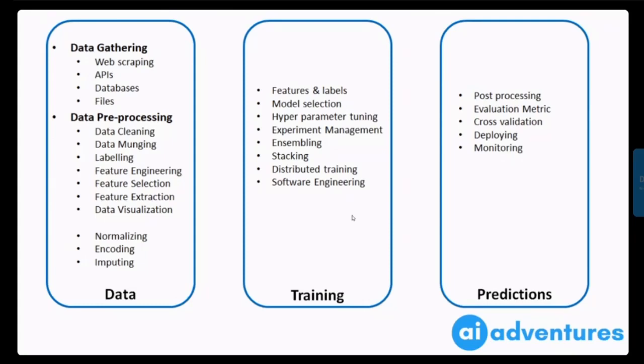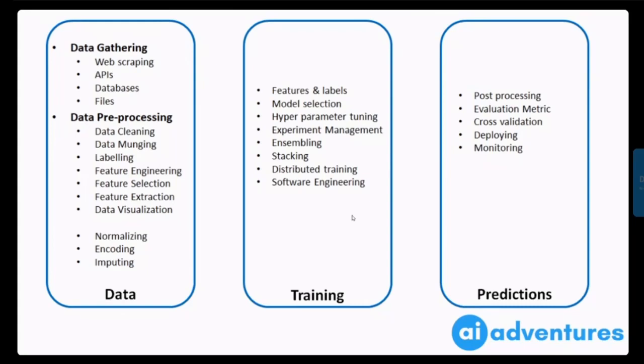Then there are other types of pre-processing like normalizing, encoding, imputing, and other things, which are basically pre-processing steps that are expected by your model. Your model expects that your data should be normalized, every categorical value is encoded, and there are no missing values. These are some requirements of your model, so you'll have to transform the data accordingly. This all comes under data.